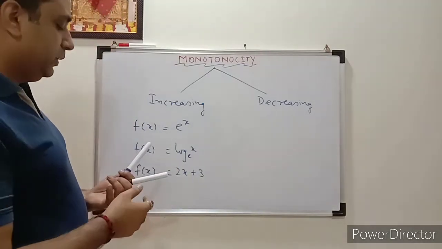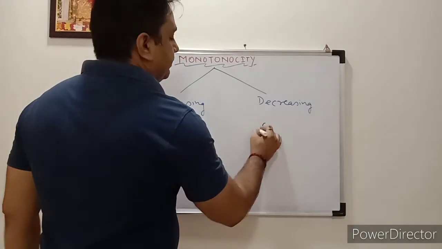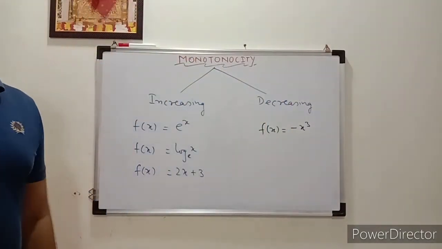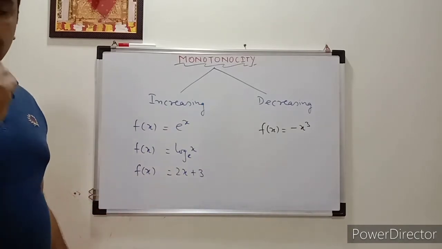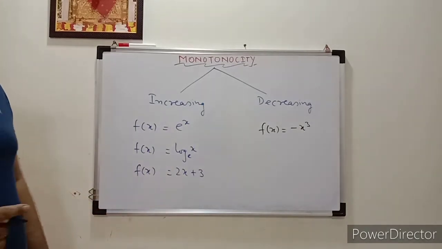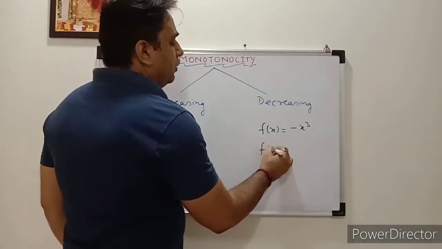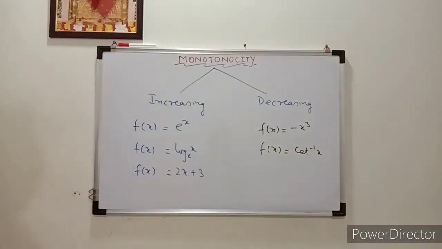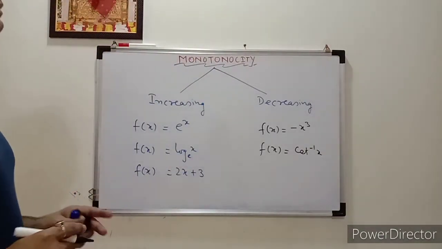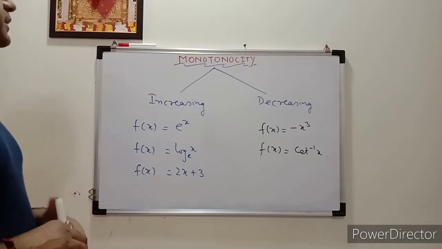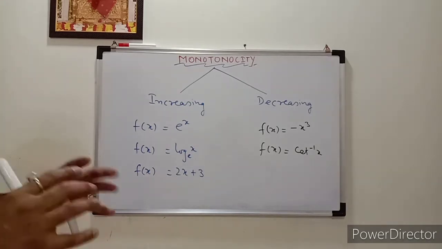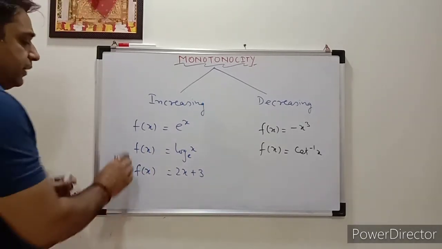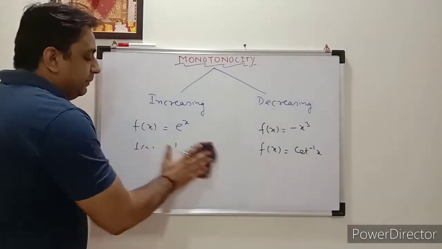And what is a decreasing function? You can take f(x) = -x^3, it is a decreasing function. And similarly you can take cot inverse x, so f(x) = cot inverse x is also a decreasing function, and there are lots of increasing and decreasing functions. So the first thing is that monotonicity is about the increasing or decreasing of the function. After that there are some examples in the problems, we will see better.